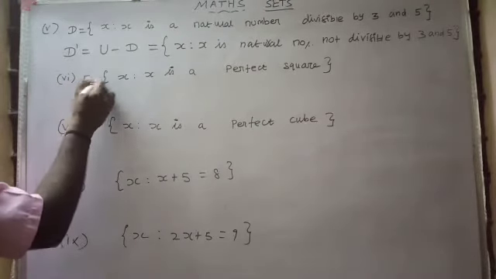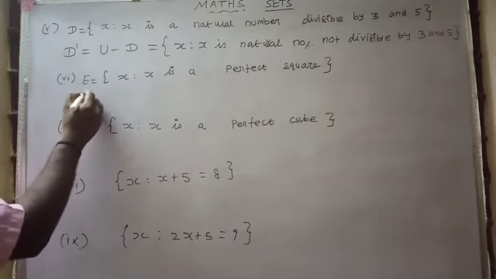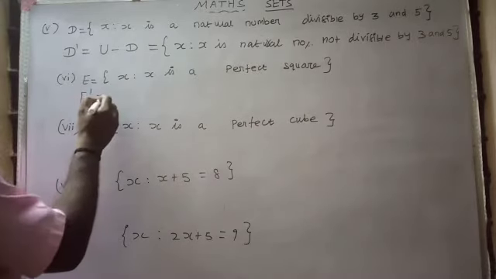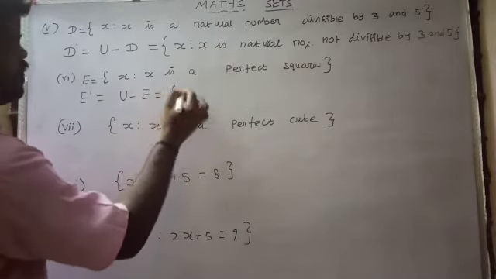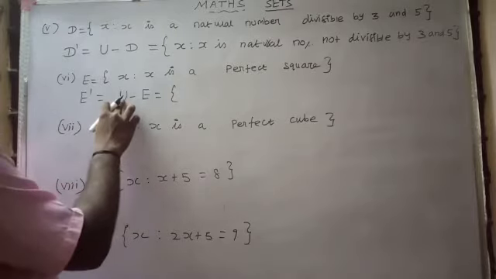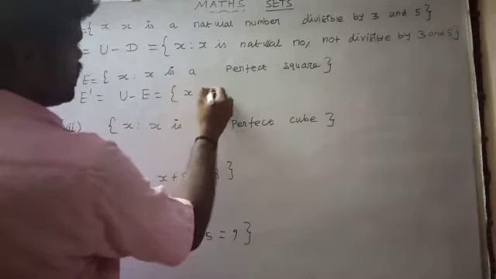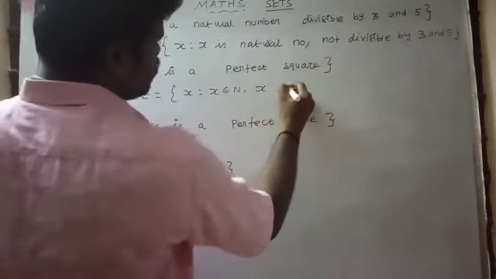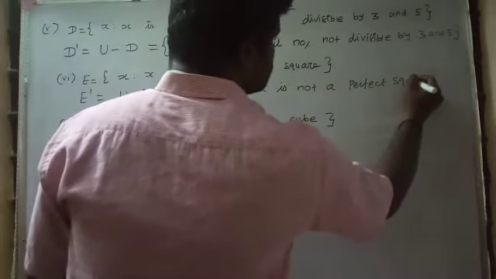Let us take another sum, E. We want to find E dash. E dash is equal to U minus E, where U is the universal set of all natural numbers and E is the perfect square numbers. So X such that X belongs to the natural numbers, X is not a perfect square.